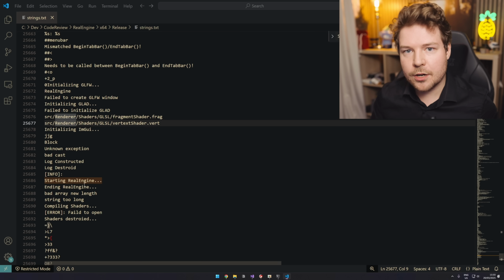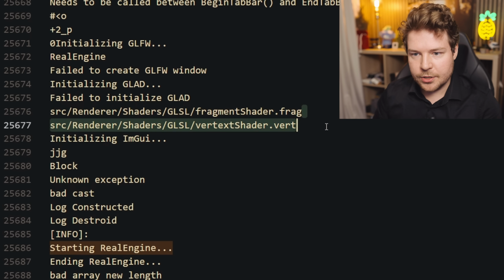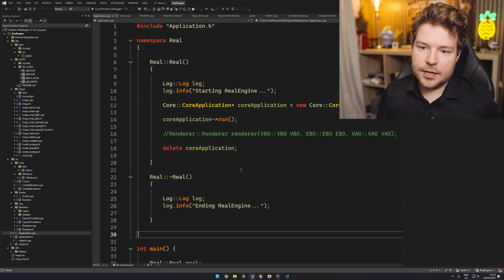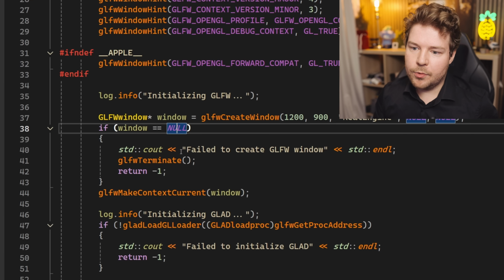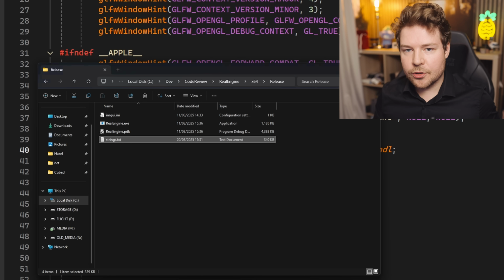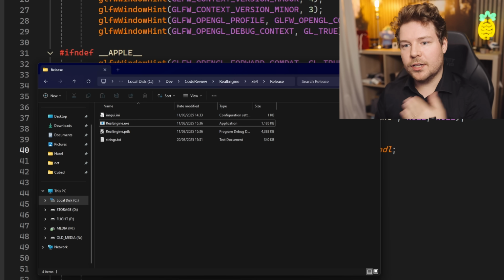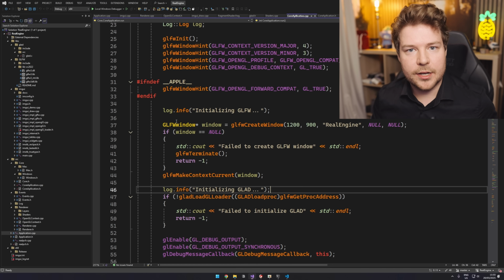A lot of what's going on here, such as this shader it's going to try and load, or fail to create GLFW window, all of these are going to appear somewhere inside the code base. So this very quickly shows me that this exe is at the very least related to the actual source code that has been submitted.